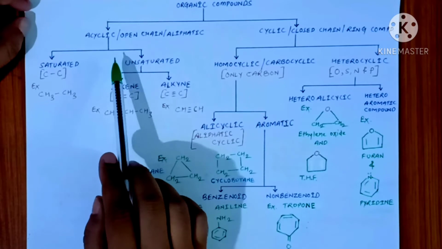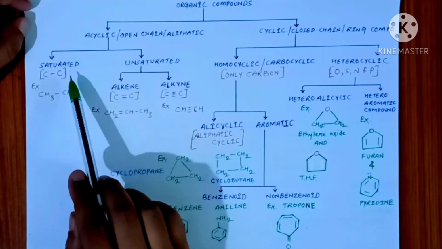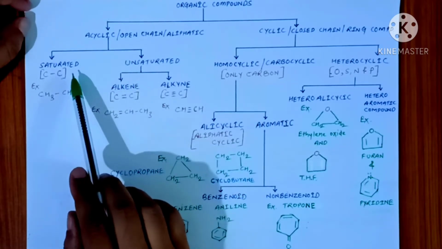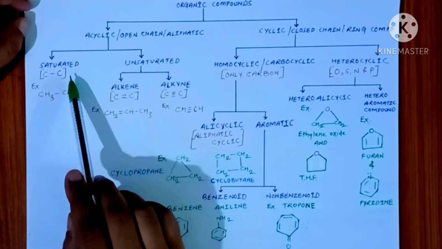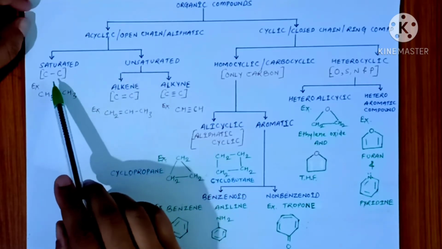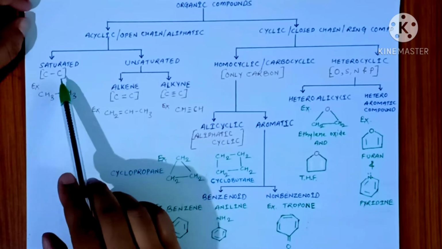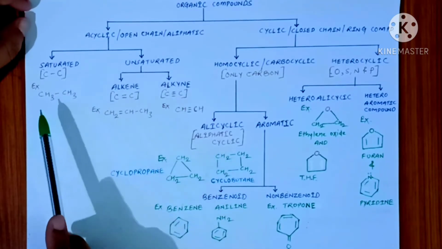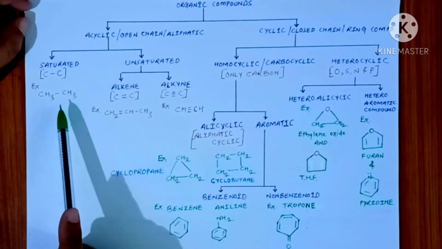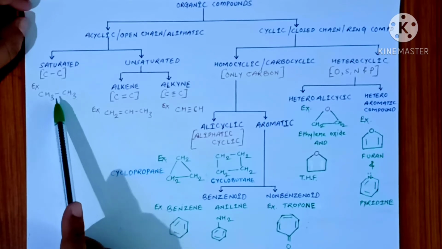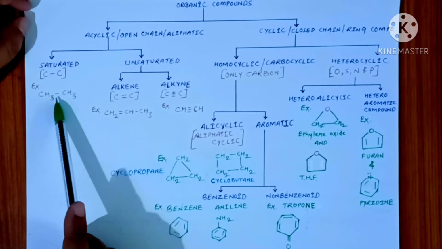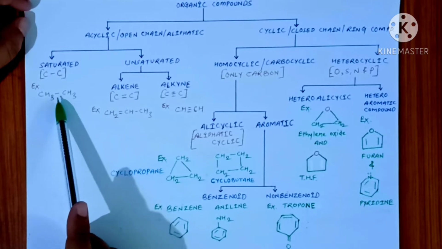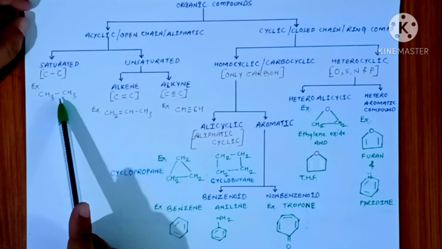This acyclic compound is further subdivided into two classes, saturated compound and unsaturated compound. Saturated compounds are those compounds where a single bond is present between carbon and carbon atoms. For example, ethane. This is the structure of ethane. Here you can see this carbon and this carbon are connected by a single bond. That's why they are also called saturated compounds.